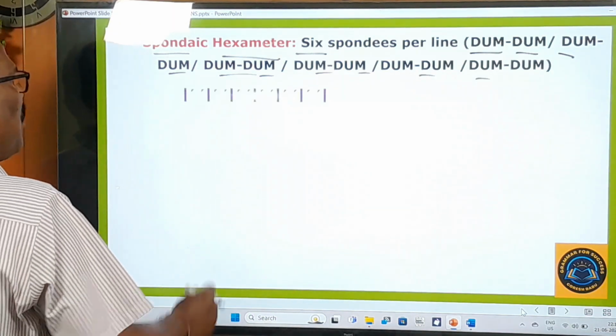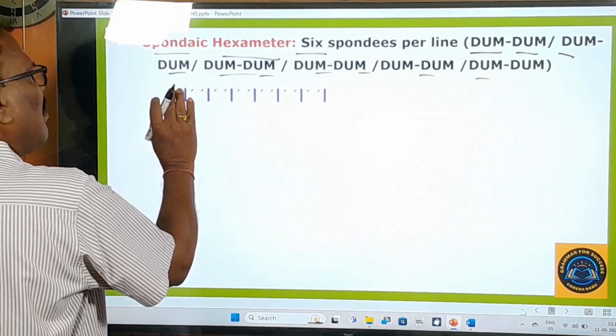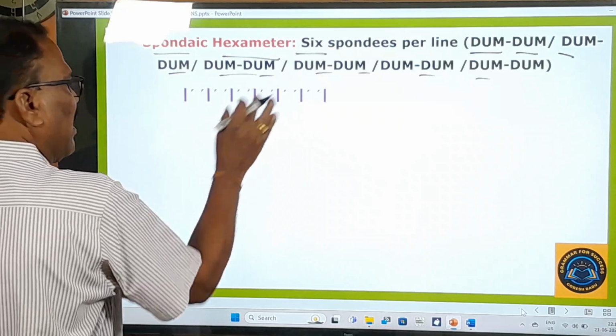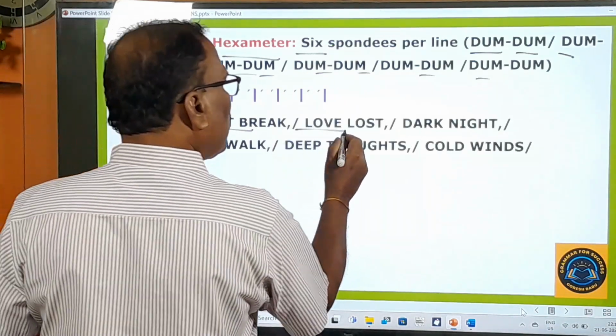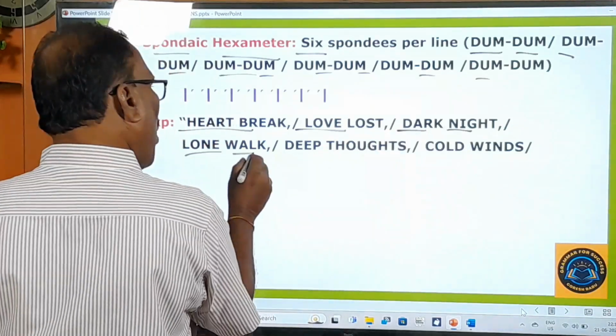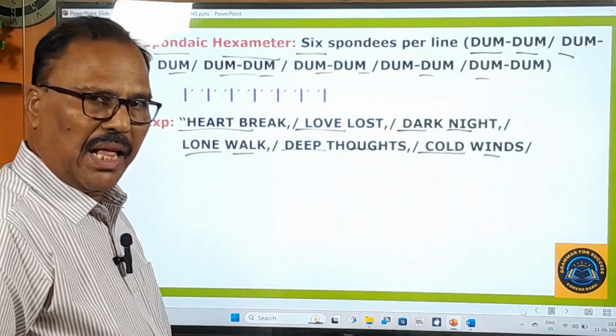And if you look at this poetic line, what is that meter? Dhum dhum, dhum dhum, dhum dhum, like that. Heartbeat, heartbreak, love lost, dark night, lone walk, deep thoughts, cold winds. It is a poetic line.